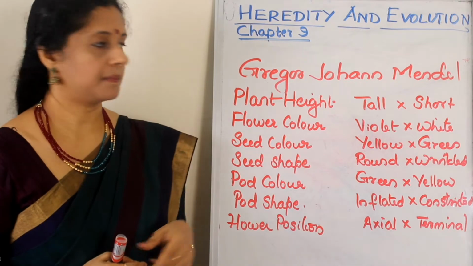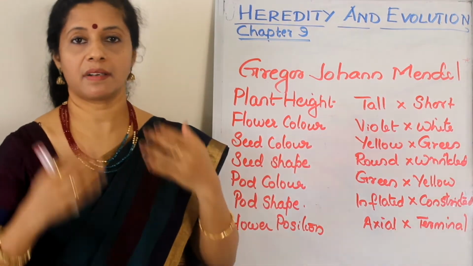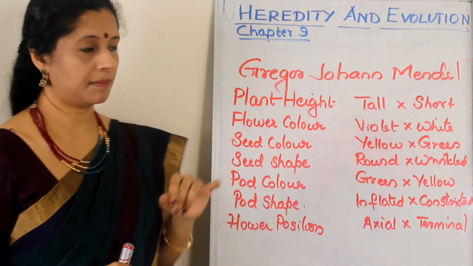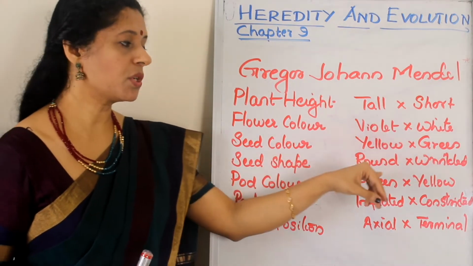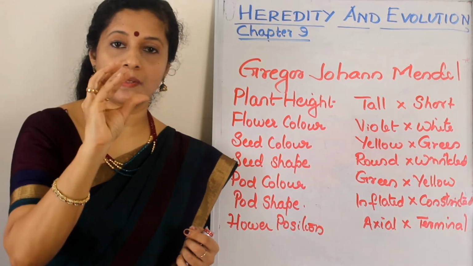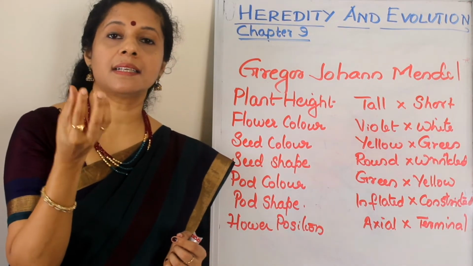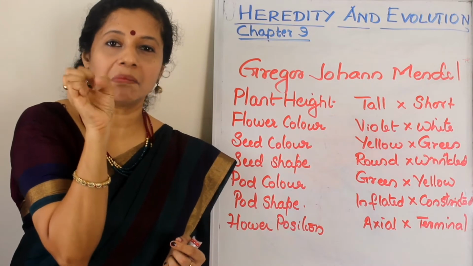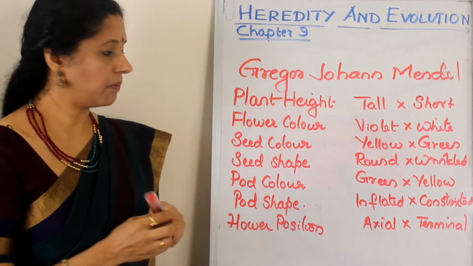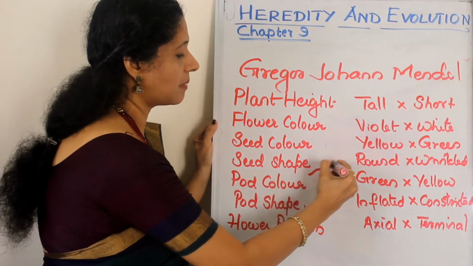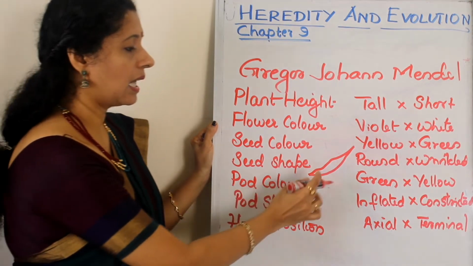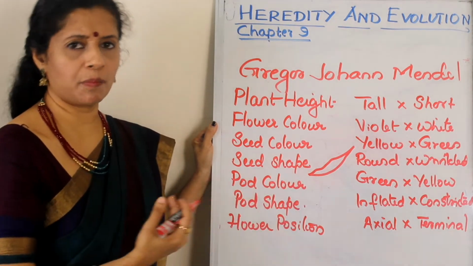Then flower color, violet flower or white flower, visible. Seed color, yellow seed or green seed. Seed shape, round seed or wrinkled seed. Round means fully filled, like if you see matar and all, you know that it is fully filled. But there are certain seeds which are wrinkled, not completely filled. Then seed pod color. Pod means you know that in beans there is a pod in which the seed is kept, right? So the pod color can be green or yellow.